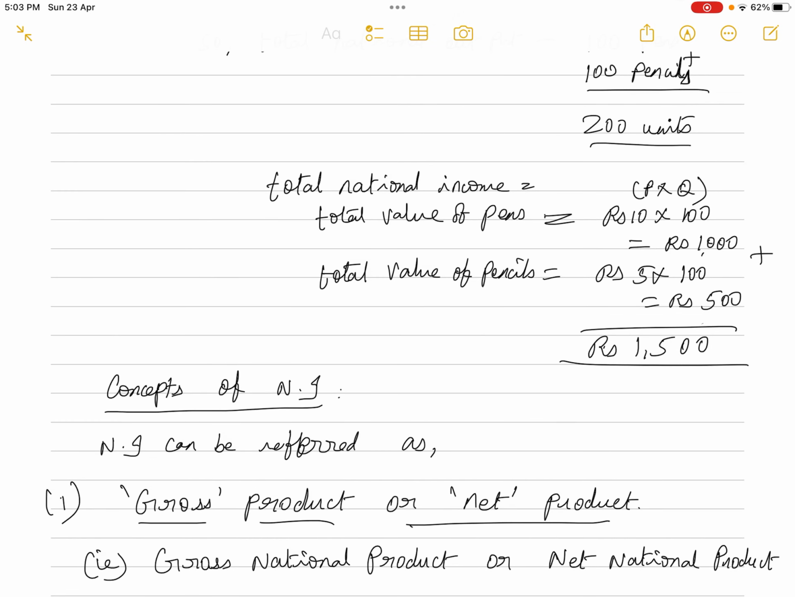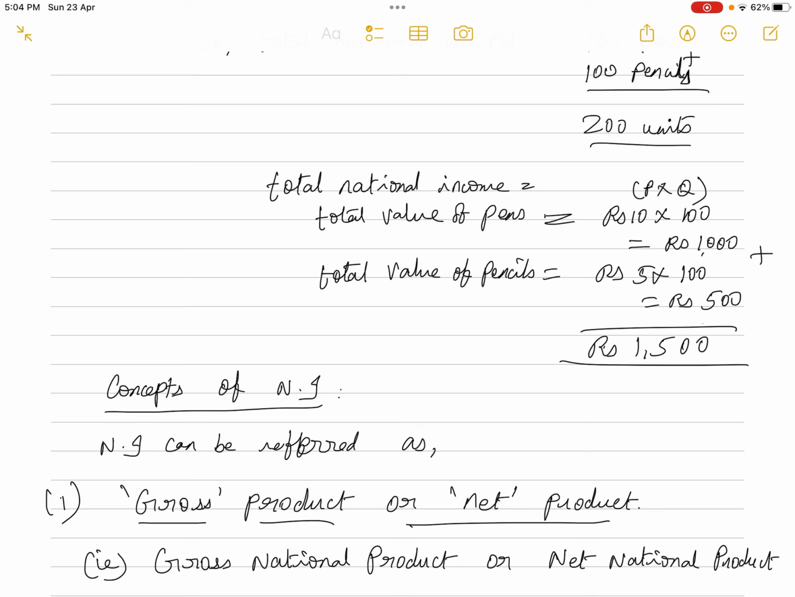So how do we arrive at the total national income? Price into quantity. The total value of pens is 10 rupees per pen, multiplied by the quantity, 100 pens, which is equal to 1000 rupees. Then the total value of pencils, 5 rupees per pencil, multiplied by 100 pencils, gives 500. Now you add both of these, so in total we are getting rupees 1500.